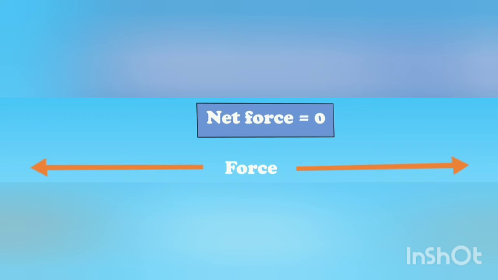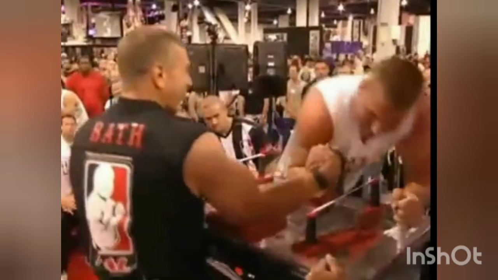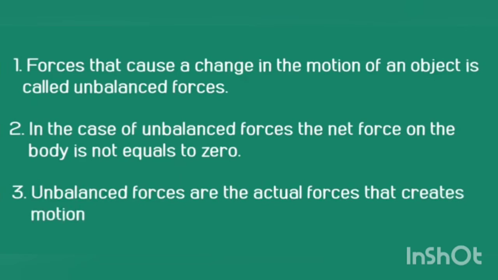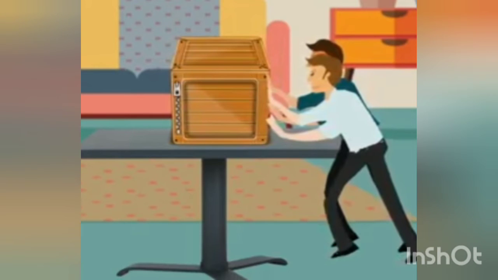Now, if one among them had applied a greater force, then their arms will be moving. So, the force acting on their arms will be unbalanced. So, forces that cause a change in the motion of an object are called unbalanced forces. Unbalanced forces create motion. What do we understand from these examples?